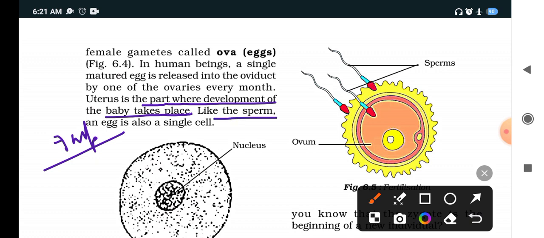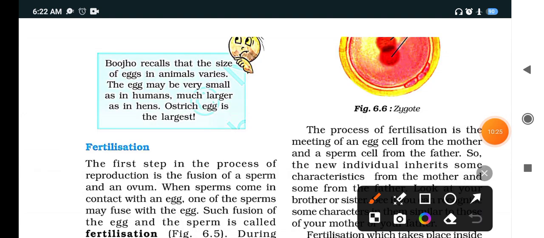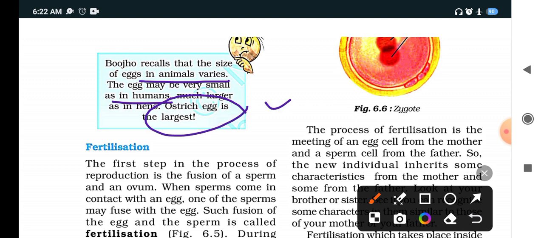And like the sperm, the egg is also single celled. Sperm is single celled and egg is also single celled. It contains a nucleus. Now Buju tells that the size of the egg in animals varies. The egg may be very small in humans. In humans the egg is very small, and the ostrich egg is the largest.